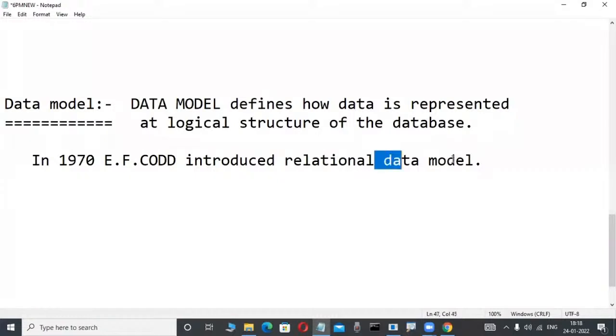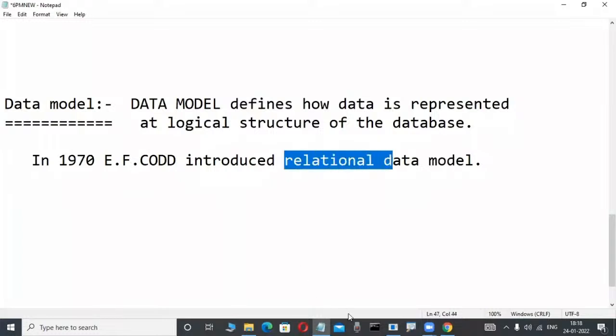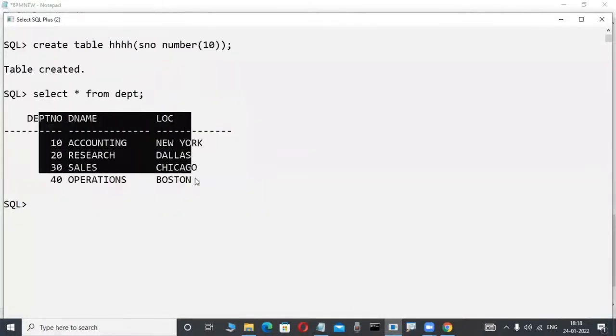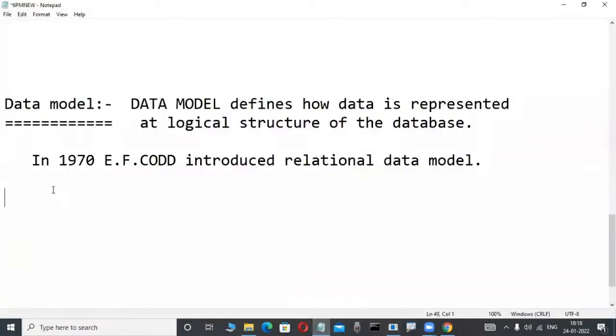Relational data model means what? What is the logic in a logical structure? How is data represented? Yes, relational data model means a logical structure. This is a logical structure. This structure is not visible in the operating system. In this logical structure, data is represented in the format of rows and columns, which is nothing but two-dimensional tables.